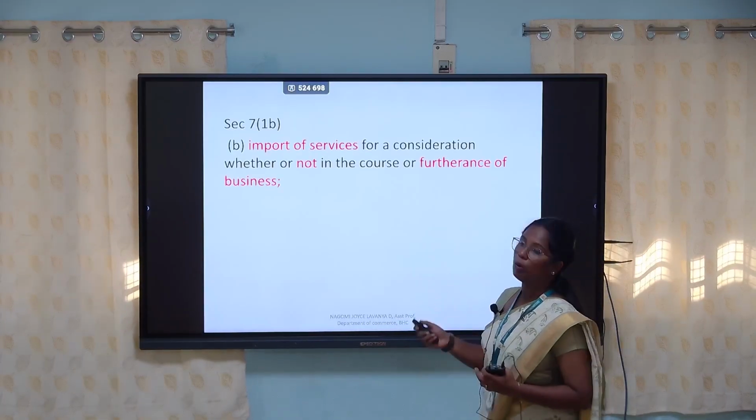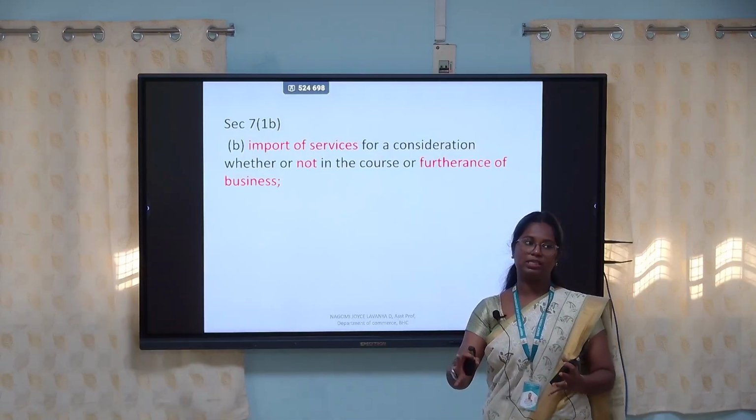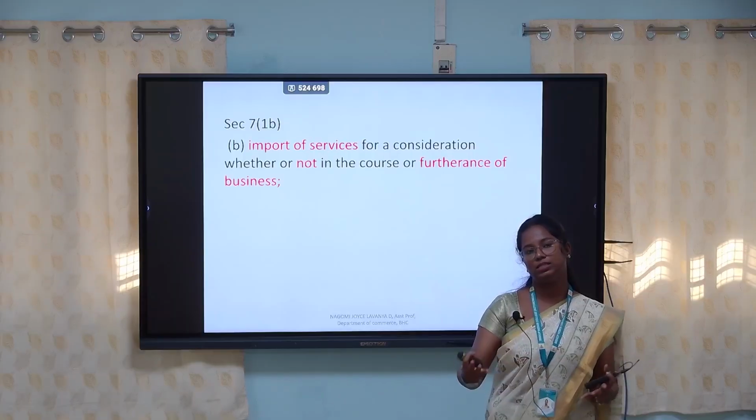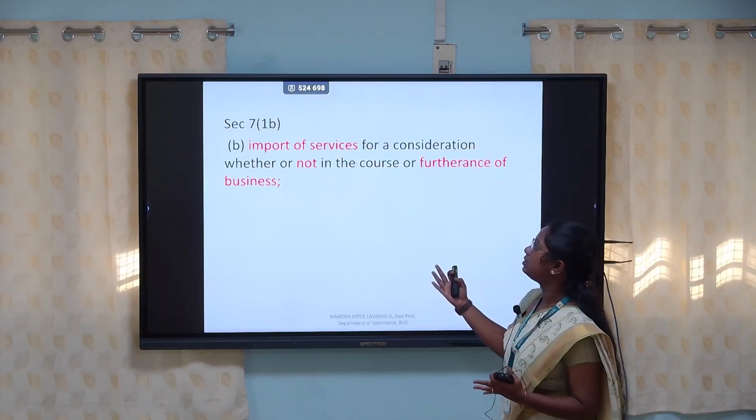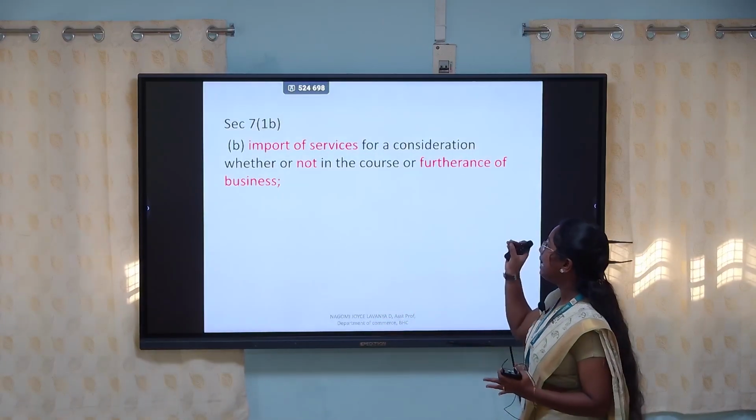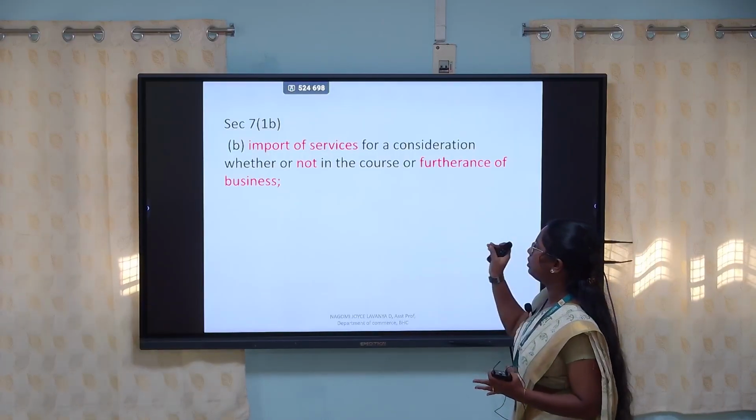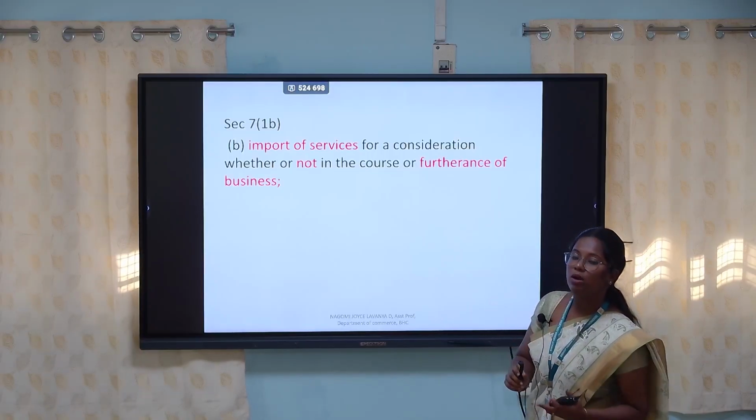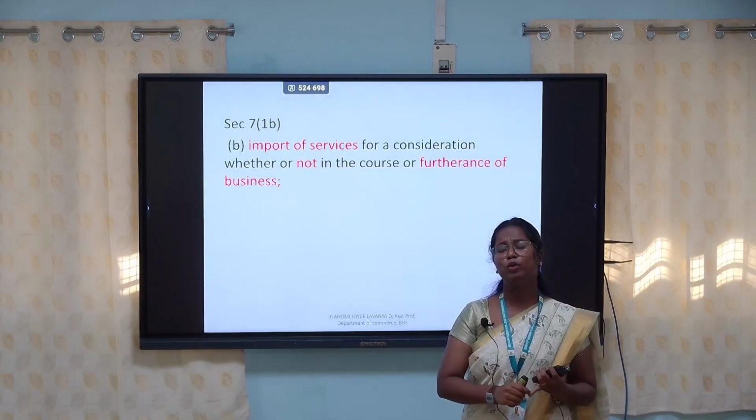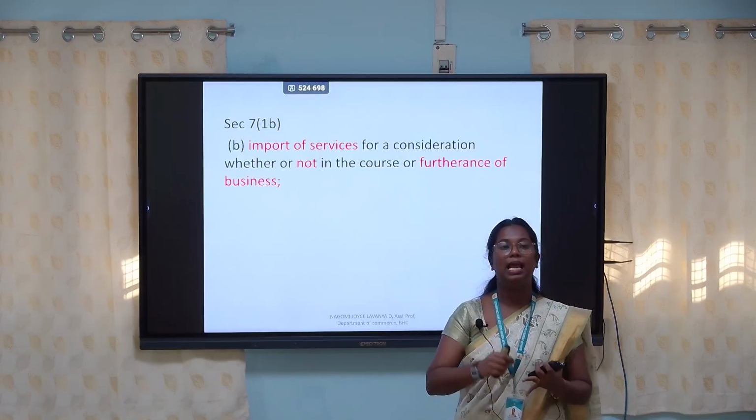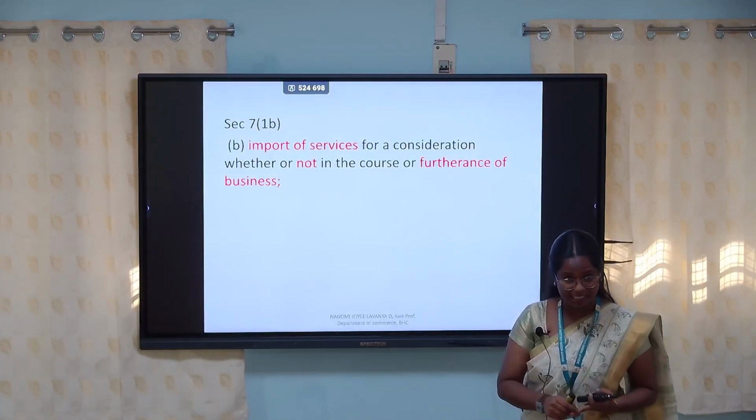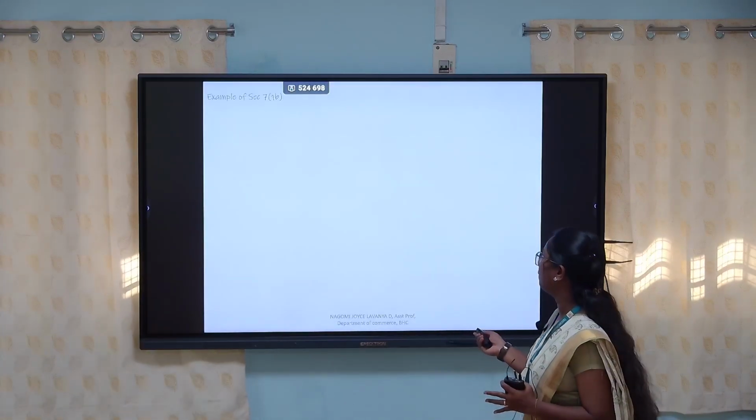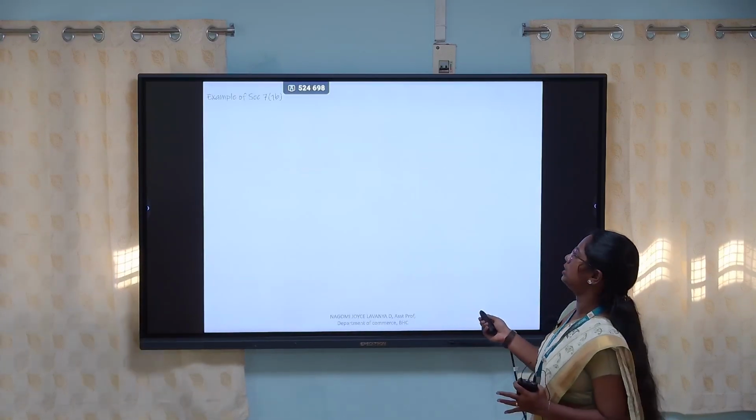Section 7, subsection 1B. Section 7(1)(a) tells us what GST is, how it will happen, and what types of transfers will happen in goods and services. Whereas here in section 7, subsection 1B, they are telling us about import of services for consideration, whether or not in the course or furtherance of business. So, as I already told you, when there is import of services by a taxable person, even if exclusively not for business purposes, it will still be considered a supply according to GST. It is only for the import of services.